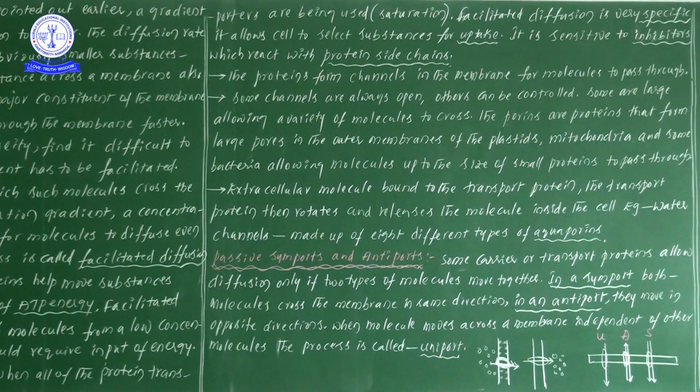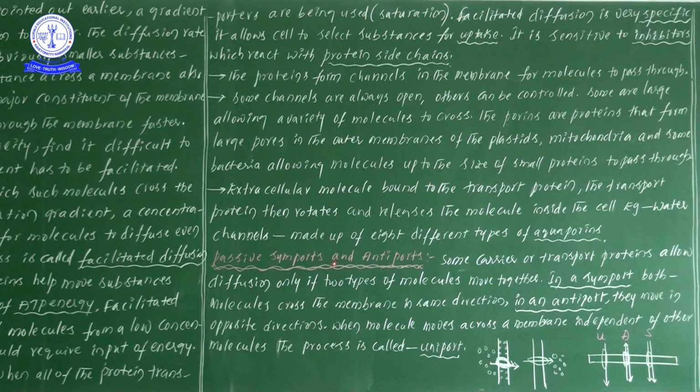So likewise, a transport protein binds to the substrate, rotates, and releases the molecule inside the cell. Likewise, for example, water channels are made up of 8 different types of aquaporins. Here, 8 different types of proteins are involved in the formation of aquaporins, and here we can see the aqua channel or water channel.